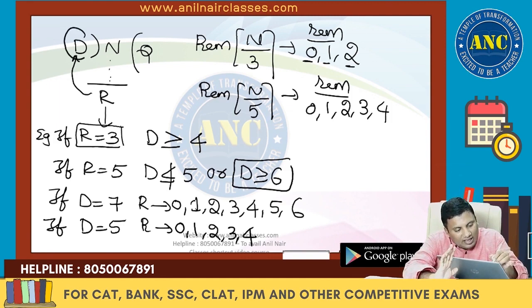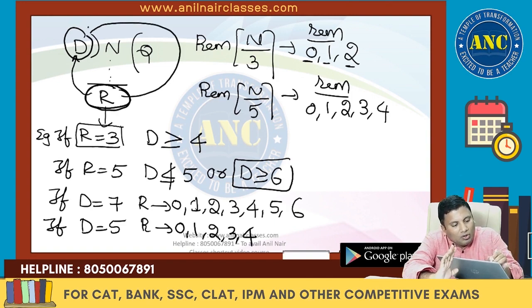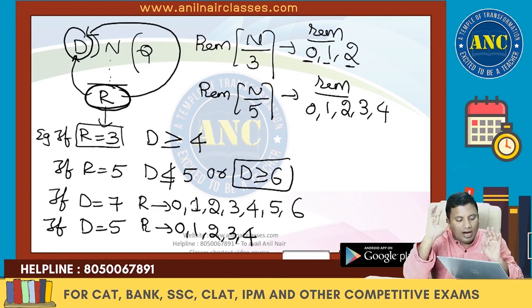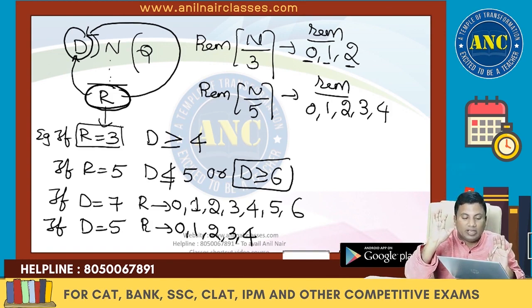If a divisor is given, you can find out all the possible remainders. If a remainder is given, you can find all the possible divisors. Divisor is the number which is dividing the given number. R is nothing but a remainder. Remainder is nothing but remaining, and remaining is nothing but what is left over. Right? So R and D. This important concept is clear, right?